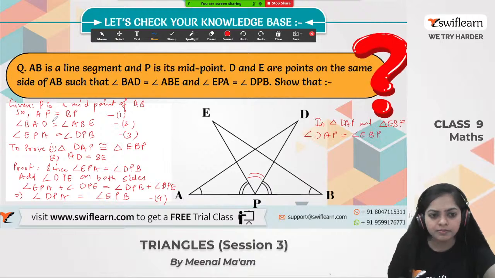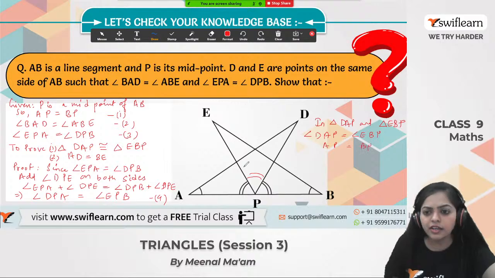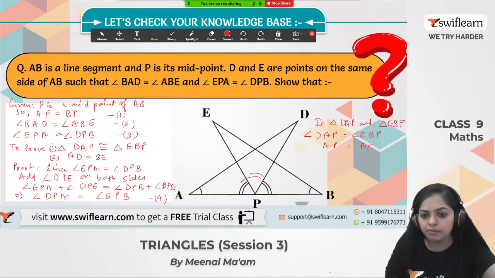And also we have AP equals to BP. So in triangle DAP and triangle EBP, angle DAP is equal to angle EBP. Yes, and also we have AP equals to BP.